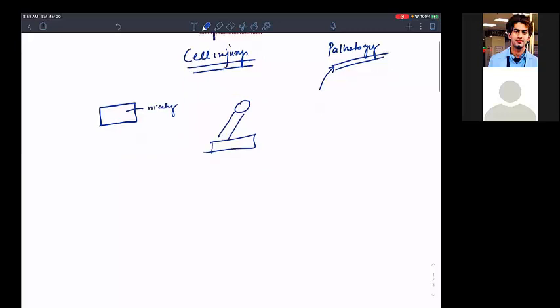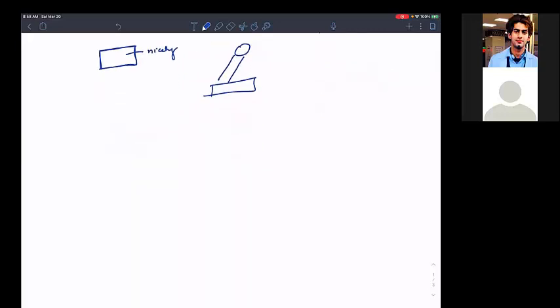I hope you understand injury: you are actually trying to manipulate the function of the cell. That way I can say injury. So if you see, the most common cause of cell injury is hypoxia. The most common cause of cell injury.